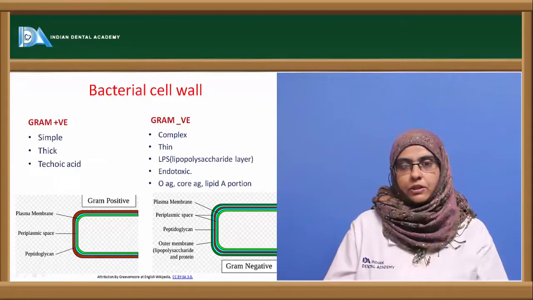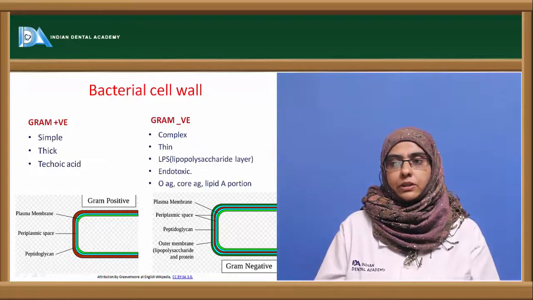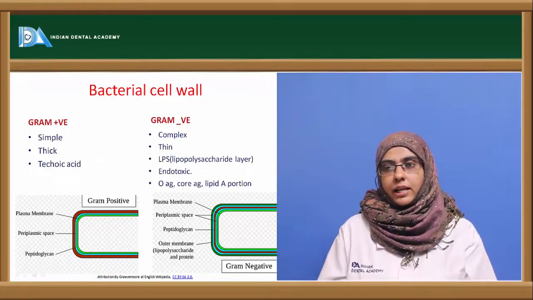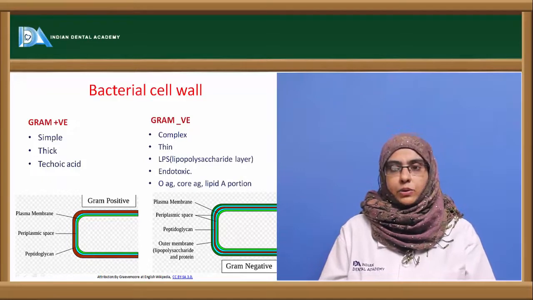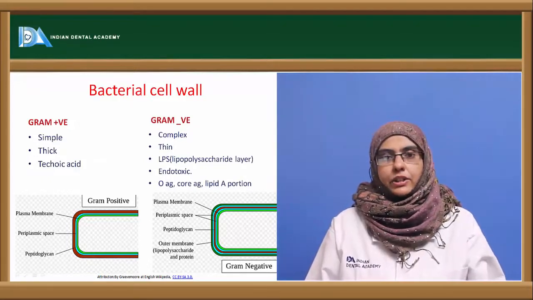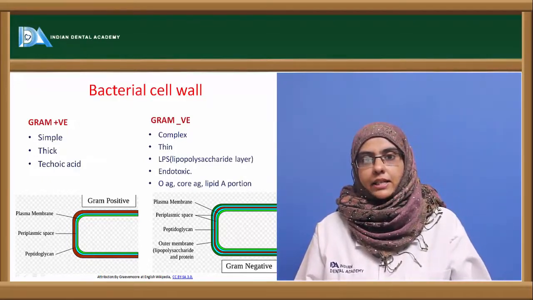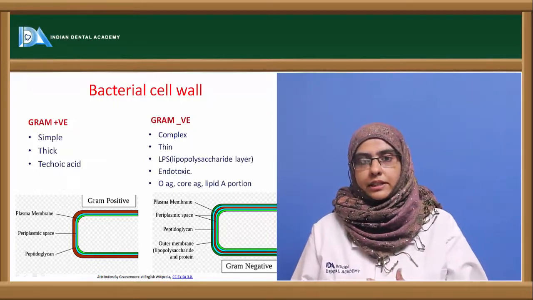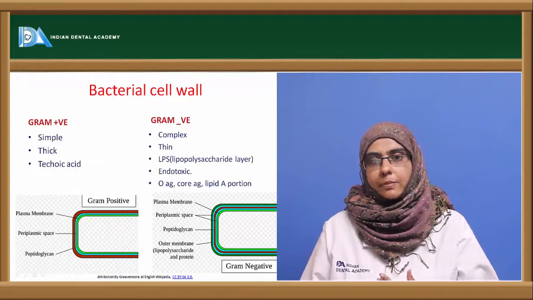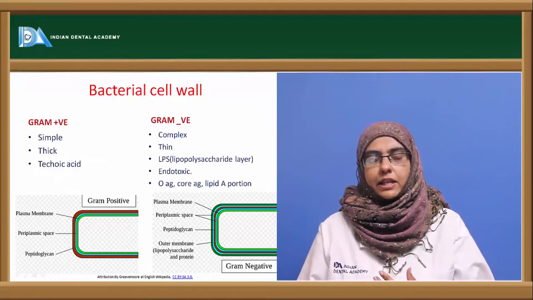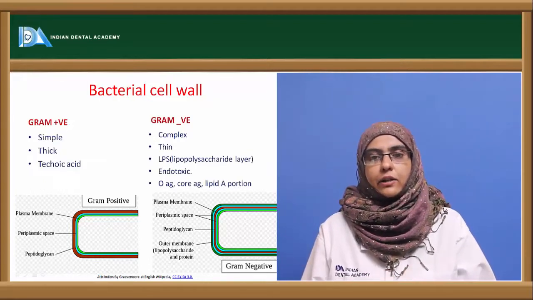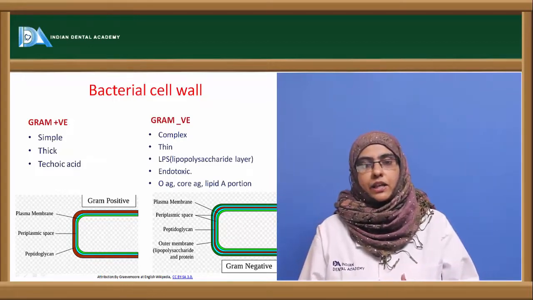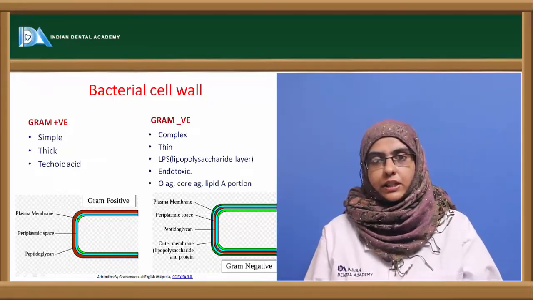So gram-negative bacteria are more complex compared to gram-positive bacteria, having the O antigen, core antigen and lipid A portion. Gram-negative bacteria usually have an external layer called the lipopolysaccharide layer, having three important components: O antigen, core saccharide and lipid A. This lipid A is the one that has the endotoxic activity, that is pyrogenic in nature, that is, fever inducing in an organism.